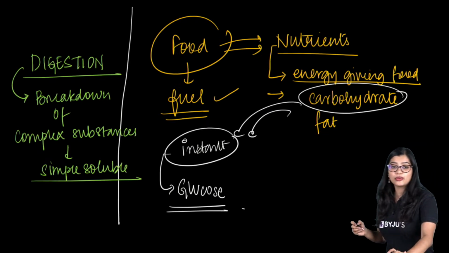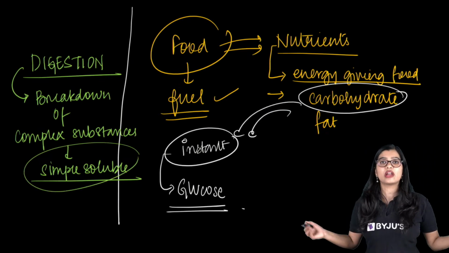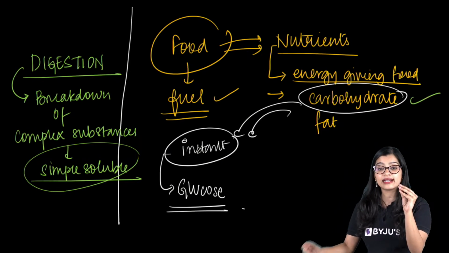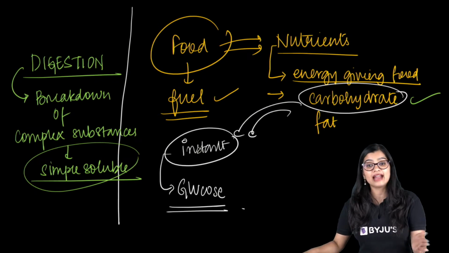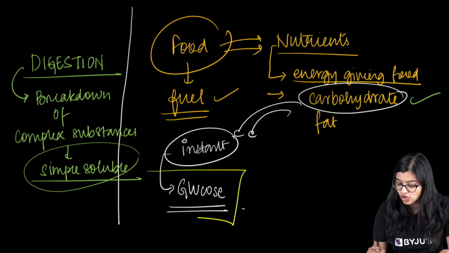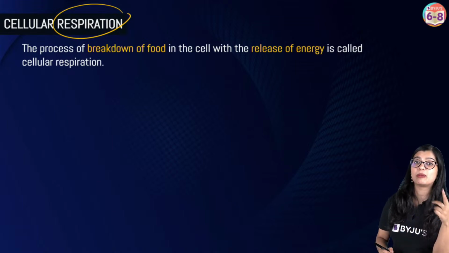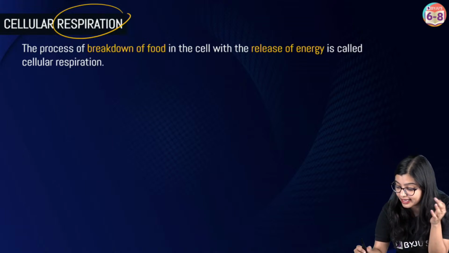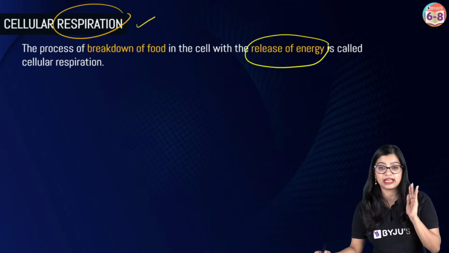Now of course, as we all know, this digestion process happens because my body is not able to utilize carbohydrate directly. Which is why it is important that we first break it down into something easy, and then we utilize it. So here our important focus is glucose, right? When there is breakdown of glucose, it will release energy. And this process is what we call respiration, right?